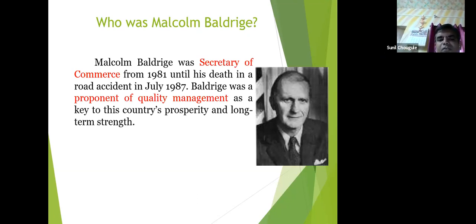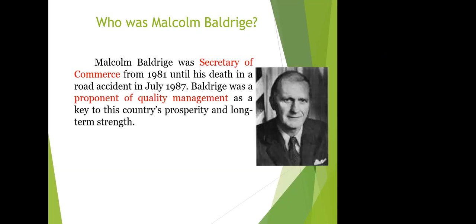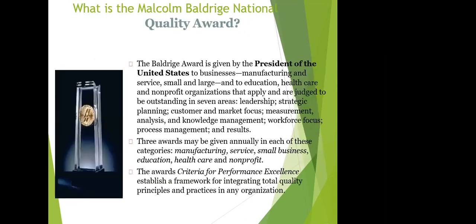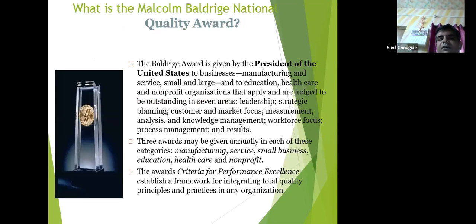He was Secretary of Commerce, and from 1981 till his death, he was Secretary of Commerce. Baldrige was a proponent of quality management as a key to his country's prosperity and long-term strength. By his name, the Quality Award is given by the President of the US to businesses, manufacturing and service, small and large, and to education, healthcare and non-profit organizations that apply and are judged to be outstanding in 7 areas.